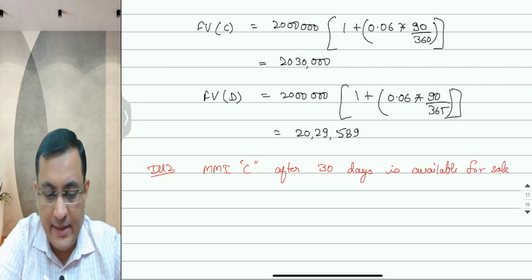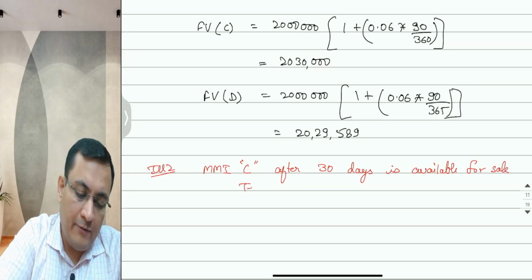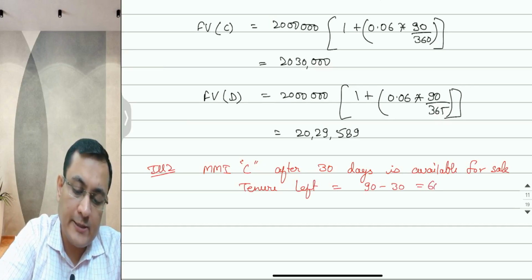So there is a 60-day period left out of 90. So tenure left is 90 minus 30, that is equal to 60 days.